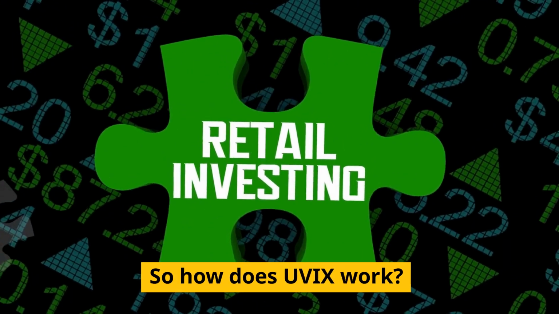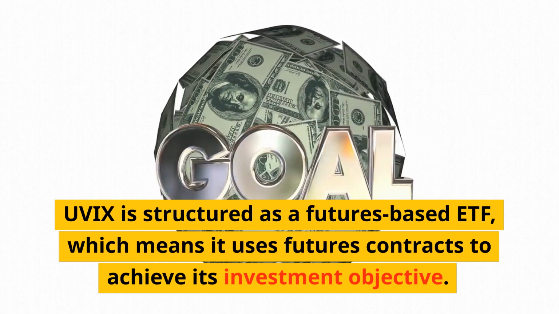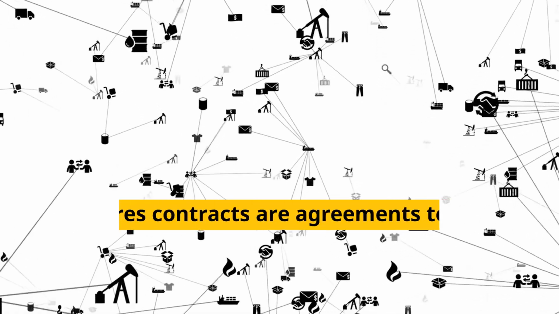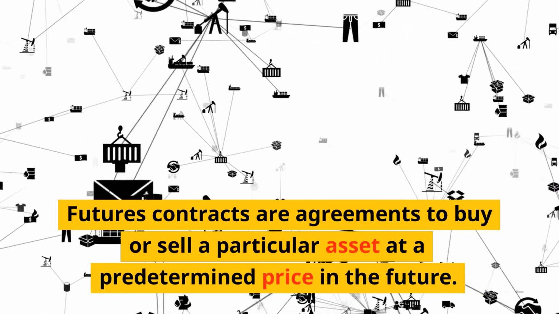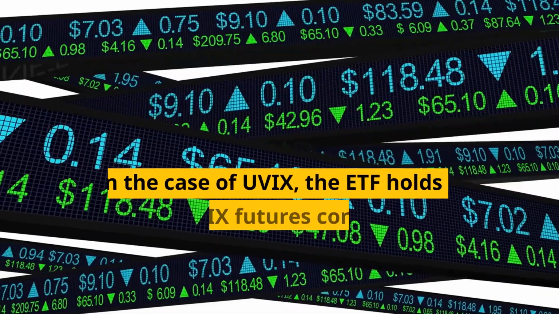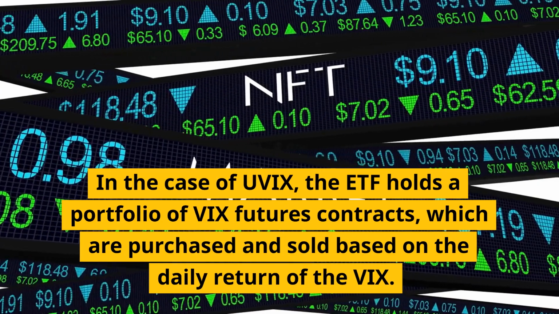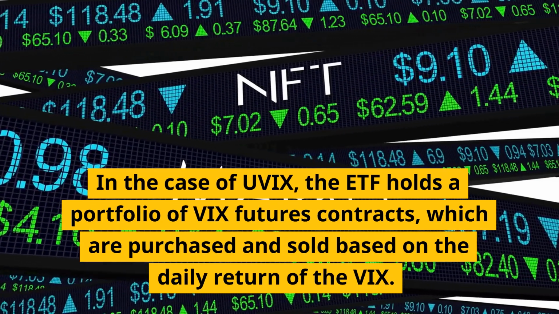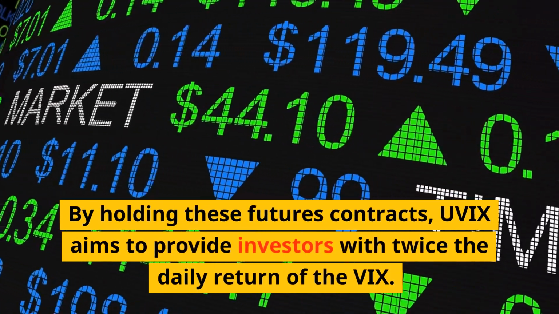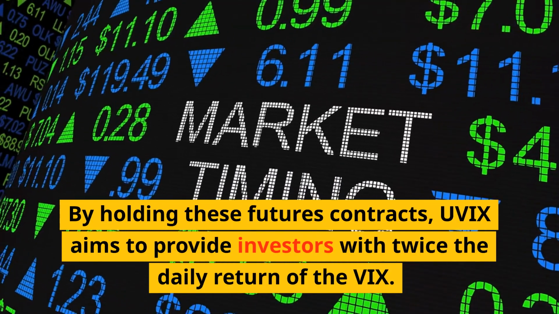So how does UVIX work? UVIX is structured as a futures-based ETF, which means it uses futures contracts to achieve its investment objective. Futures contracts are agreements to buy or sell a particular asset at a predetermined price in the future. In the case of UVIX, the ETF holds a portfolio of VIX futures contracts, which are purchased and sold based on the daily return of the VIX. By holding these futures contracts, UVIX aims to provide investors with twice the daily return of the VIX.